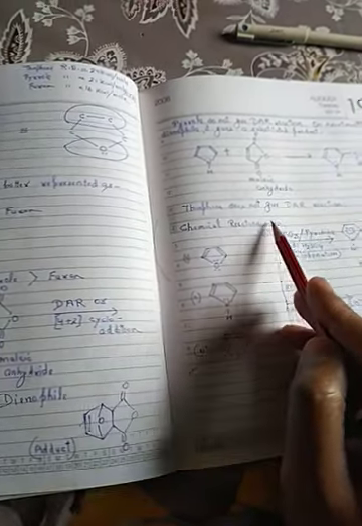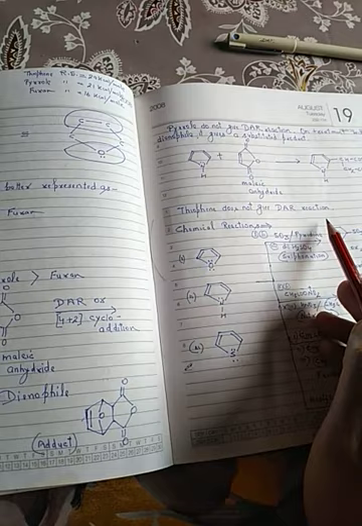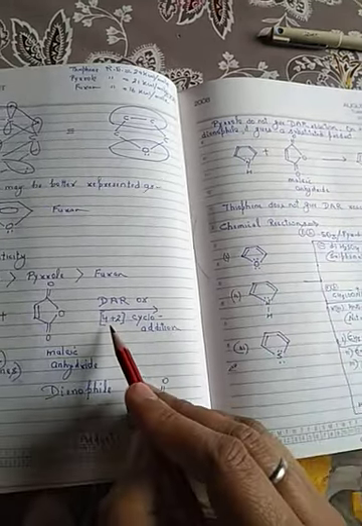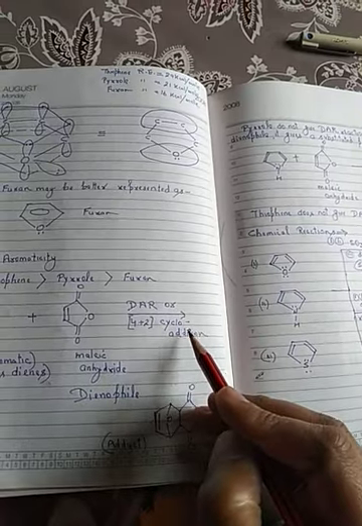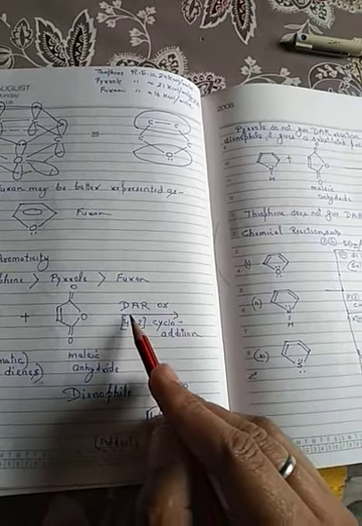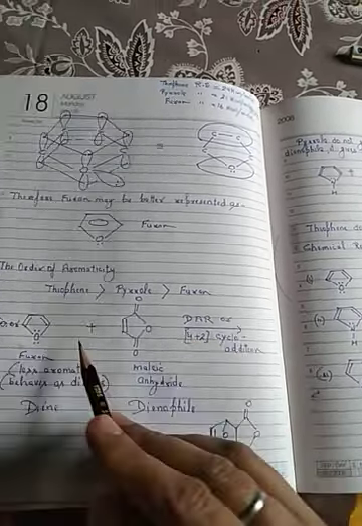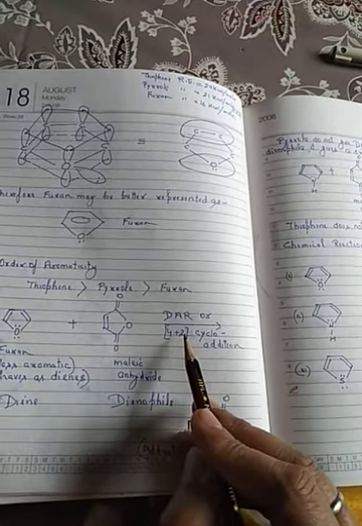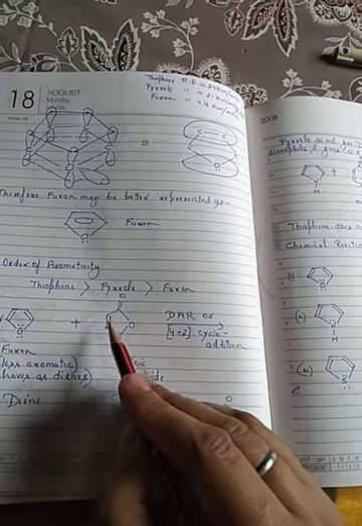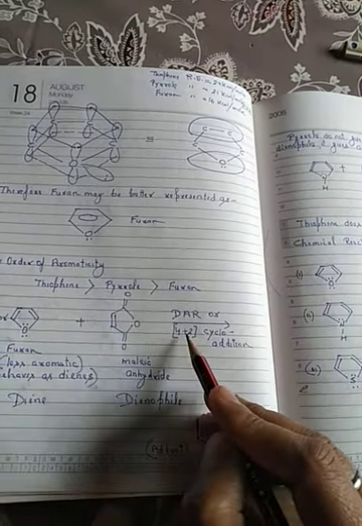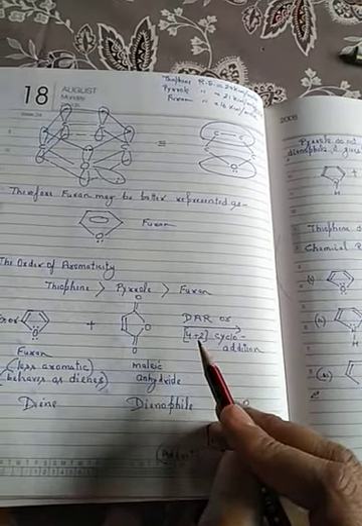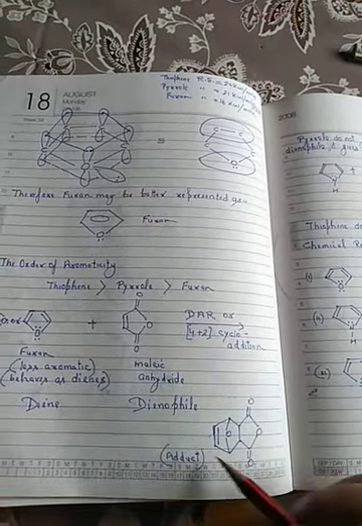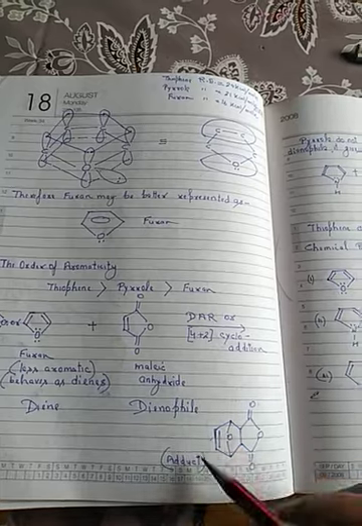Thiophene does not give the DAR reaction. What is the Diels-Alder reaction? This is called a 4+2 cycloaddition, which takes place between a 4 pi system, meaning a diene (double, single, double), and an alkene system with 2 pi electrons, meaning a dienophile. It exists between diene and dienophile and forms an addition compound.